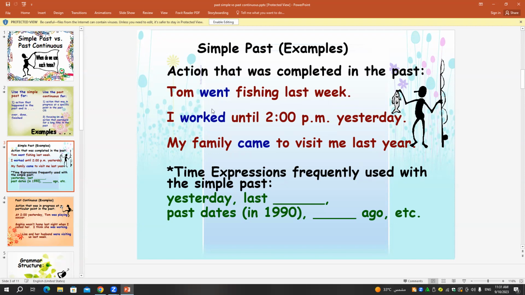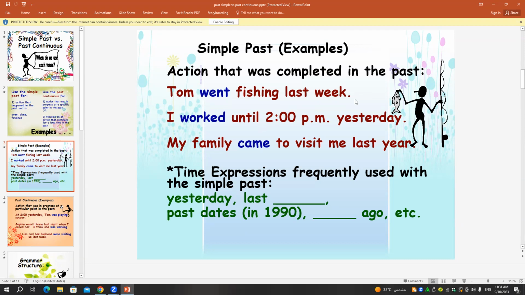How about number one again? This time I need you to use did, as a question. So how can I say? Yes, excellent. Did Tom go fishing last week? And of course here we said did Tom go. We didn't say did Tom went. Why? Because as I told you, after did or didn't we use the infinitive.